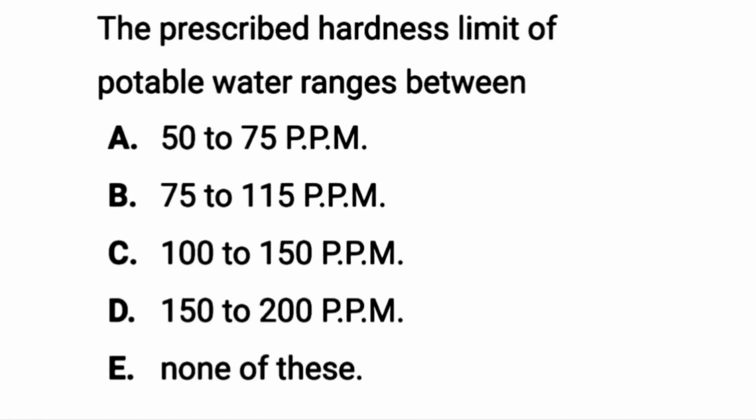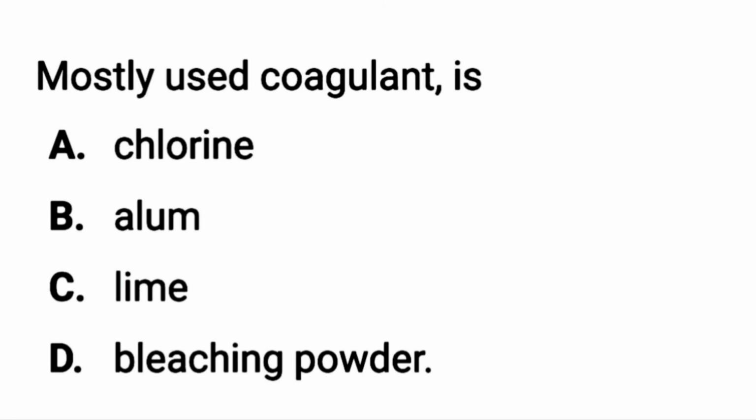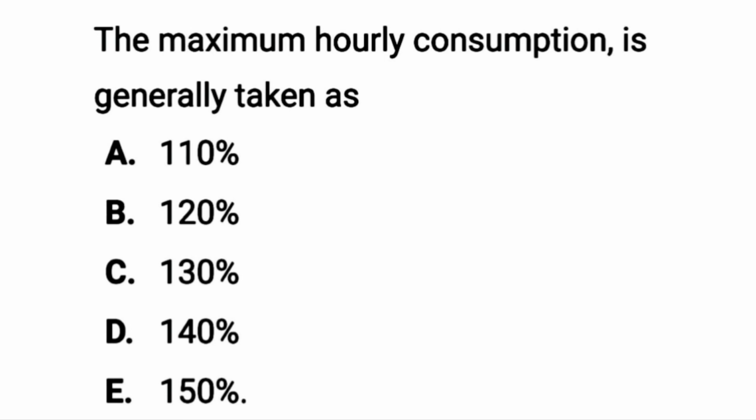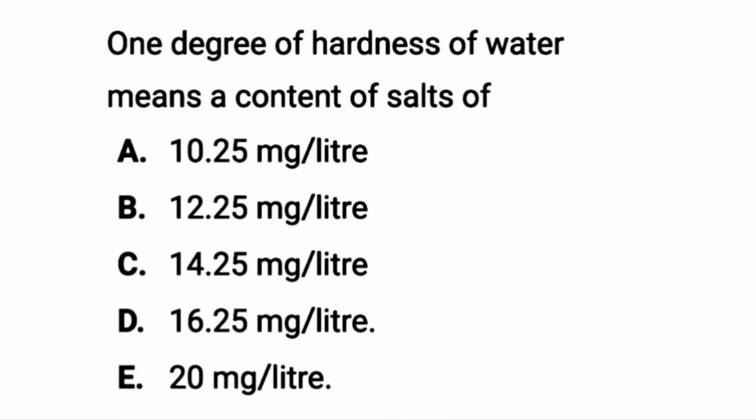The prescribed hardness limit of potable water ranges from 75 to 115 ppm. Mostly used coagulant is alum, that is aluminum sulfate. E. coli bacteria die in water having pH greater than 9.5. The maximum hourly consumption is generally taken as 150%. 1 degree hardness of water means a content of salt of 14.25 milligram per liter.